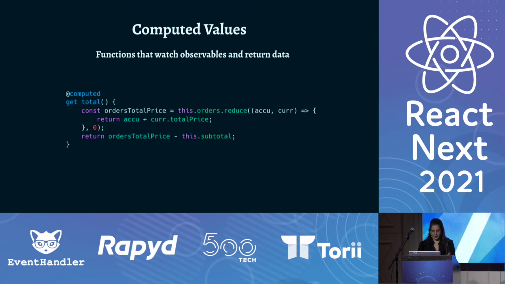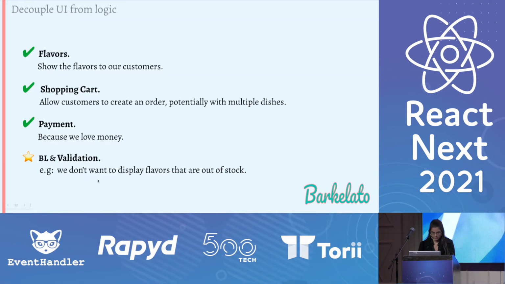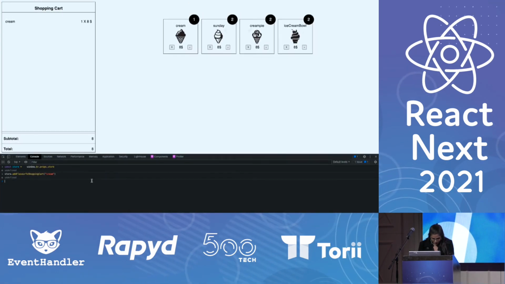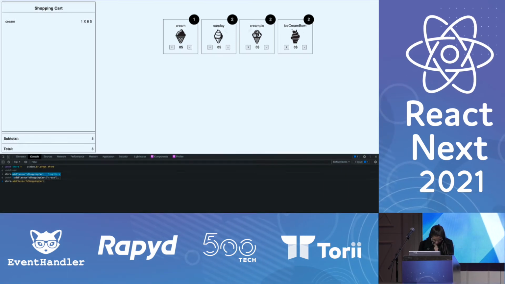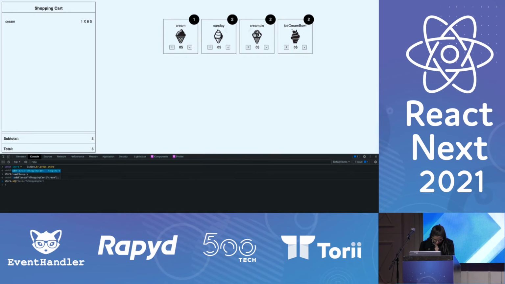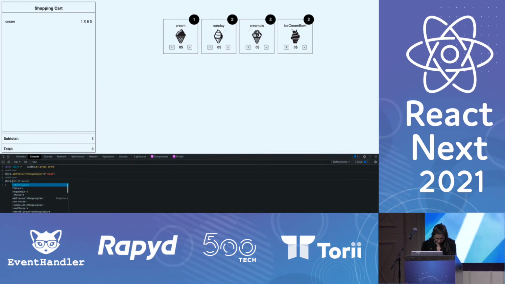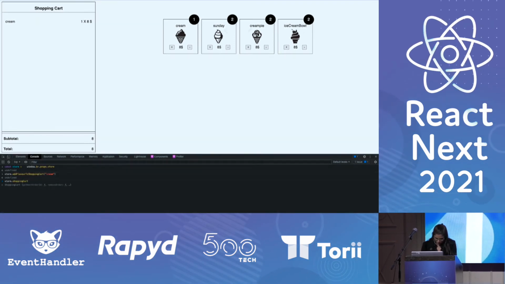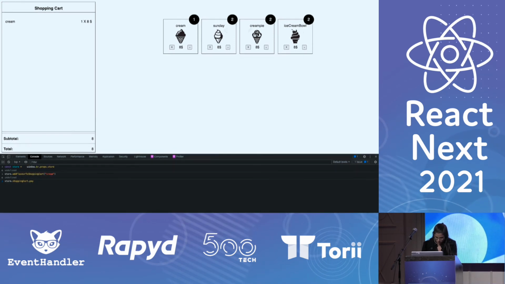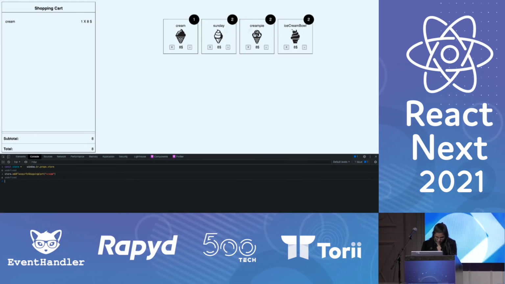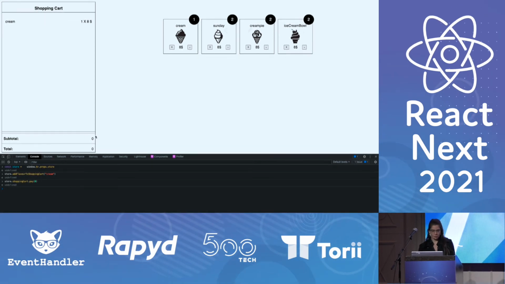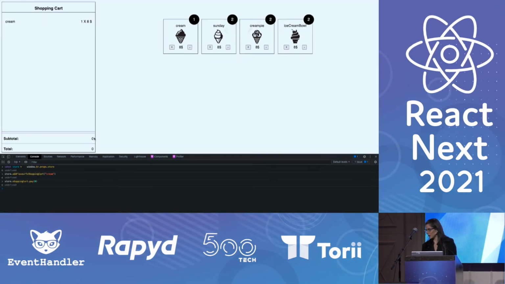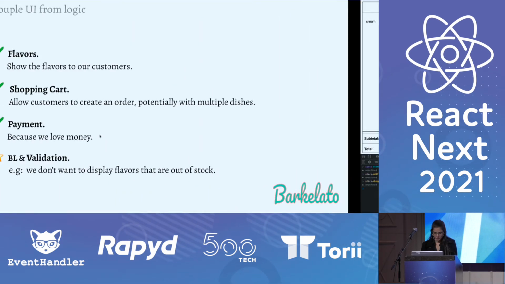Okay, so I added total, and let's see. Now we need to pay 8 shekels. So let's pay. Shopping cart. Yes, pay. As you can see here, maybe you missed it, the data is automatically updated.